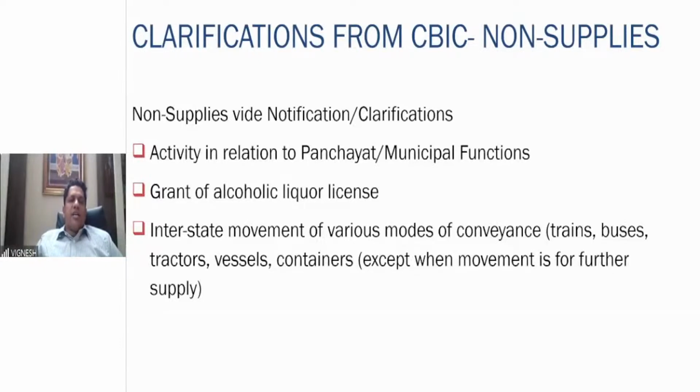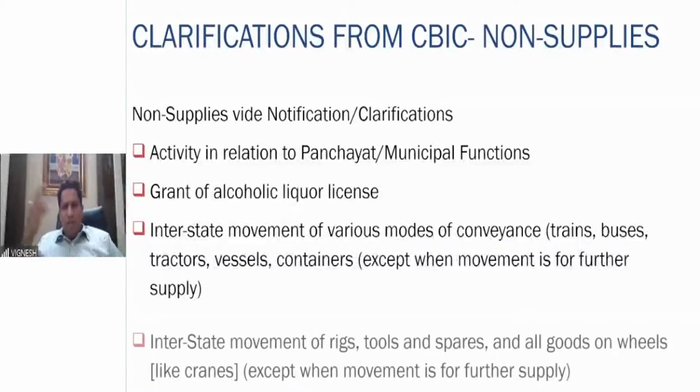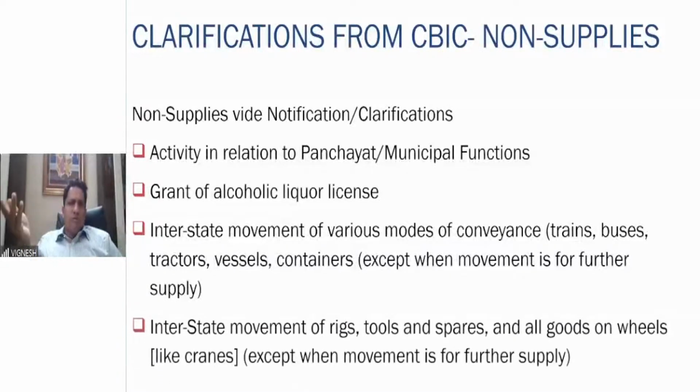Then interstate movement of various modes of conveyance. Trains are moving from one state to the other, buses are moving from one state to the other. It is not a supply. But if the movement is for further supply, that means buses are being sold from one state to the other, and the buses are moving from one state to the other because the buses themselves are being supplied to another state, then it is a supply of goods.